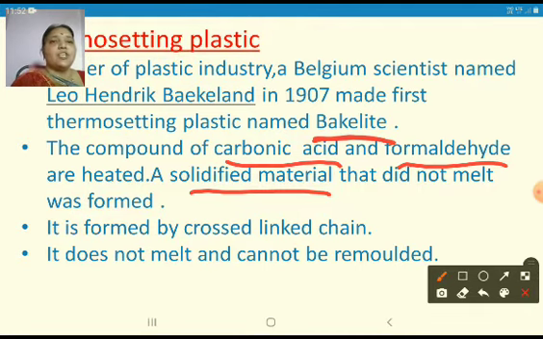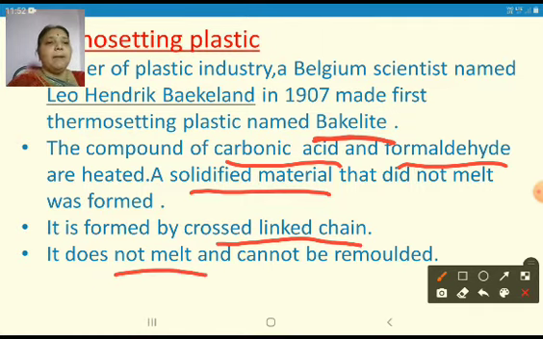We'll see the features of thermosetting plastic. It is formed by a cross-linked chain. As it is a cross-linked chain, it is a very hard plastic. It does not melt and cannot be remolded. As it does not melt, we cannot recycle it and reform it into new shapes.